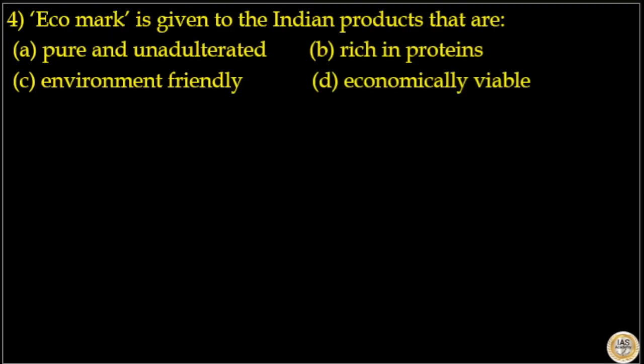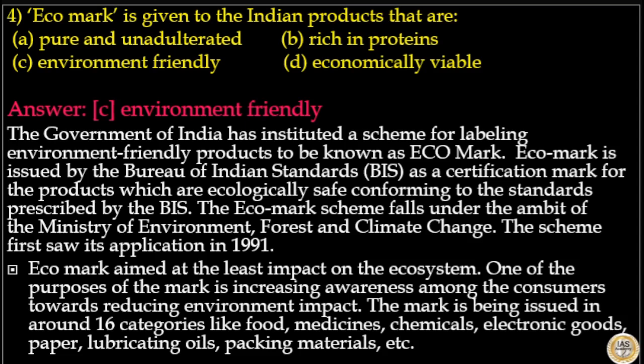Next is, eco mark is given to the Indian products that are, options are pure and unadulterated, rich in proteins, environment friendly and economically viable. Here answer to this question is option C, environment friendly.